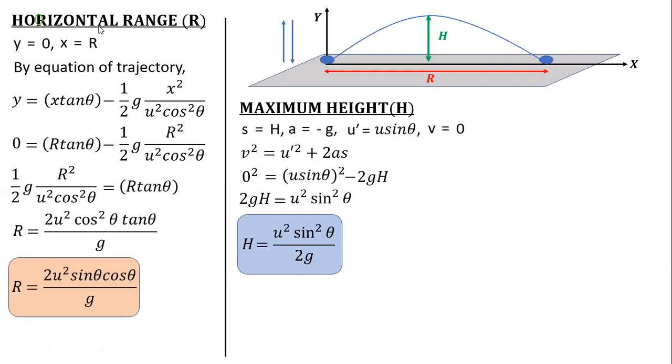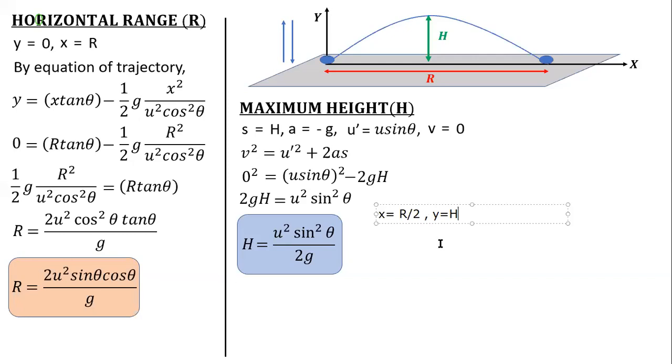I think Soham gave another method: you can directly put your x value as R by 2 and your y value as h in your trajectory equation, and then simplify. R you also know, and you will get the value of h directly. These two coordinates you can substitute because these are the coordinates.